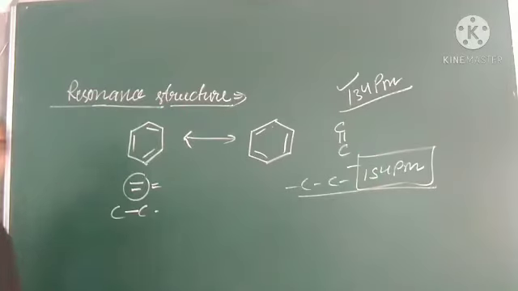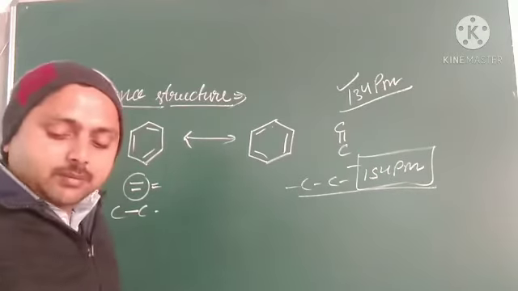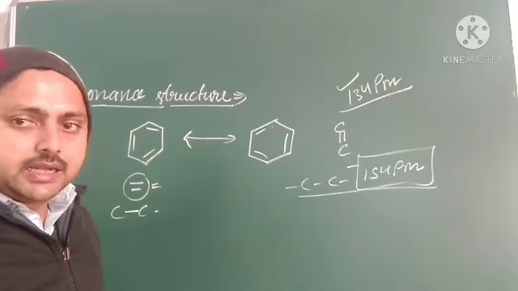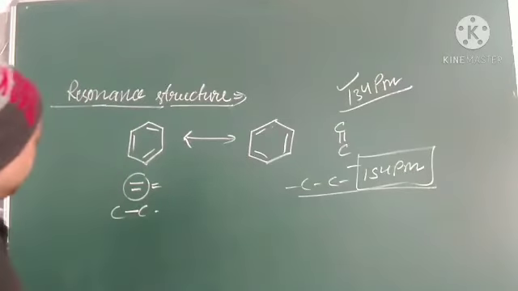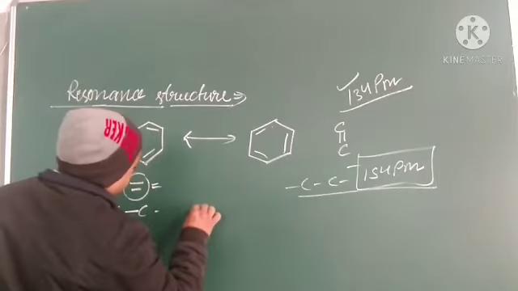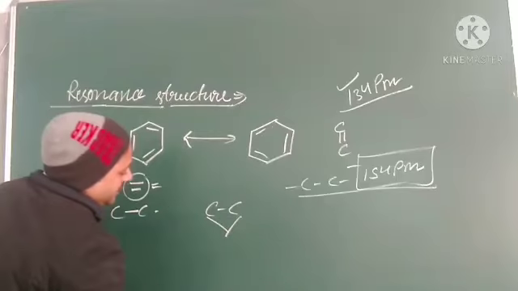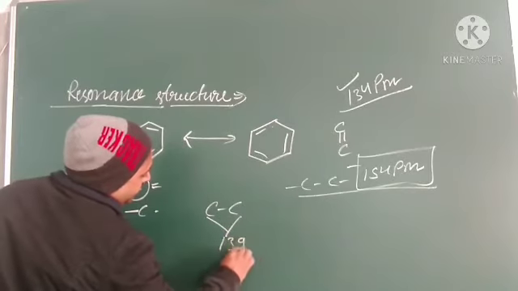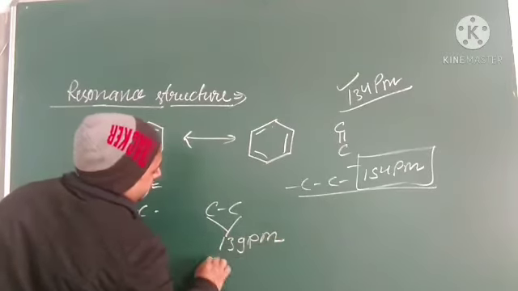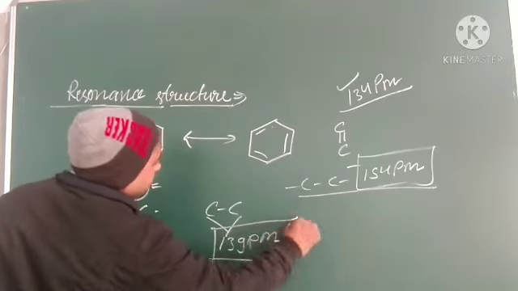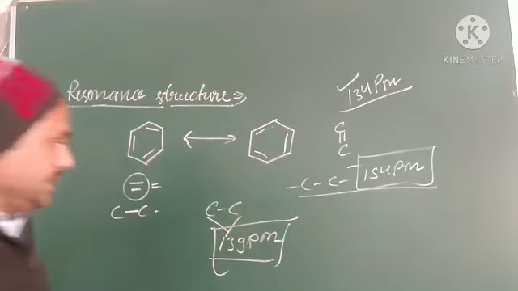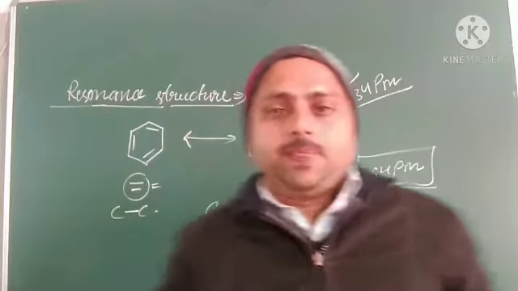But it has been observed that the carbon-carbon bond length between all the six carbons is neither a double bond nor a single bond, it is 139 pm. It means it is intermediate between the two.